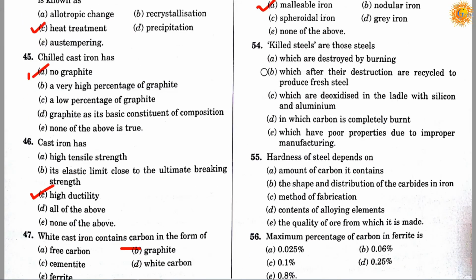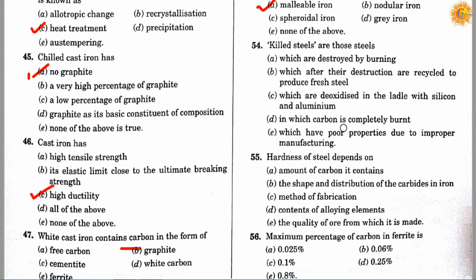Question number 54. Killed steels are those steels. Option A, which are destroyed by burning. Option B, which after their destruction are recycled to produce fresh steel. Option C, which are deoxidized in the ladle with silicon and aluminium.